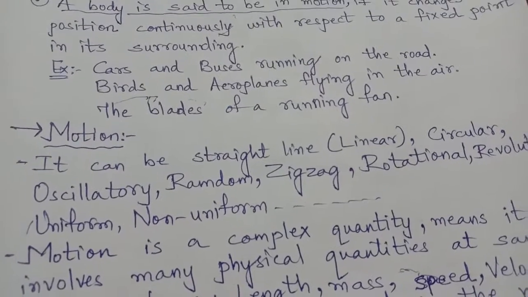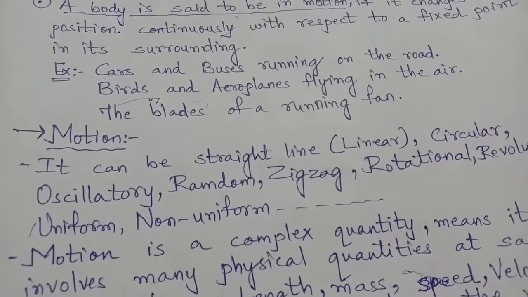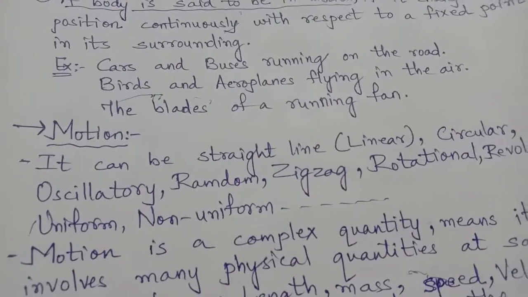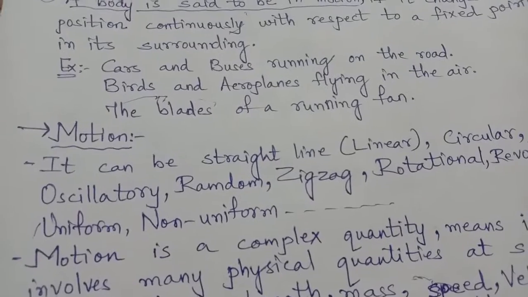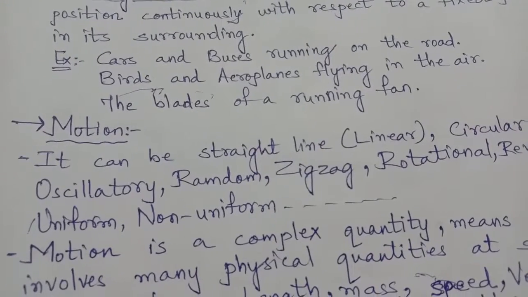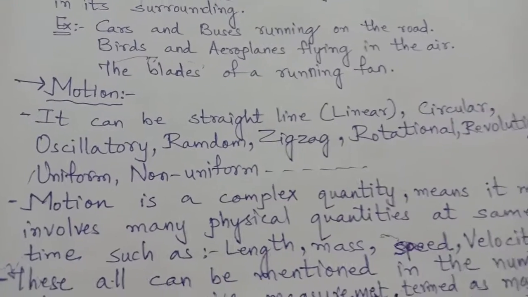Thus, at a time, more than one physical quantity is taking place, and that is why we can say motion is a complex quantity.